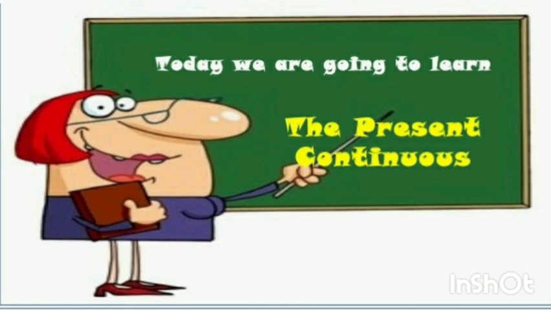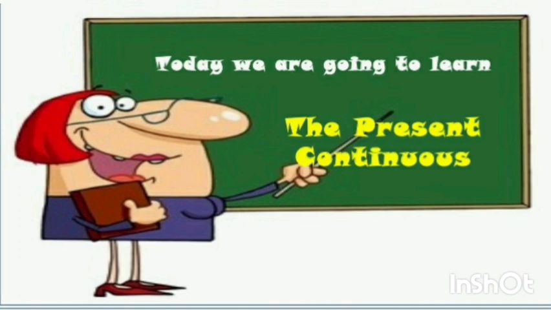Present continuous tense is that tense which indicates the actions which are going on, and as you have seen in the previous pictures, we are using the present form of the be verbs like is, are, am, and after that we are using the main verb plus ing. Thus today we are going to learn the present continuous tense.